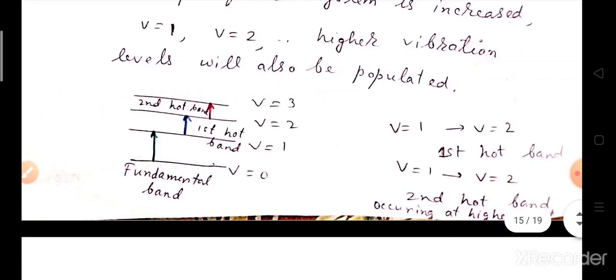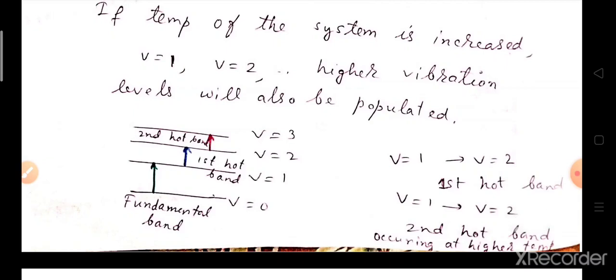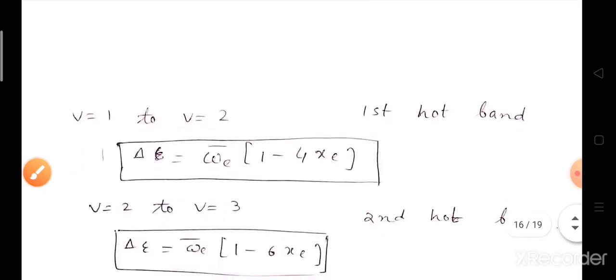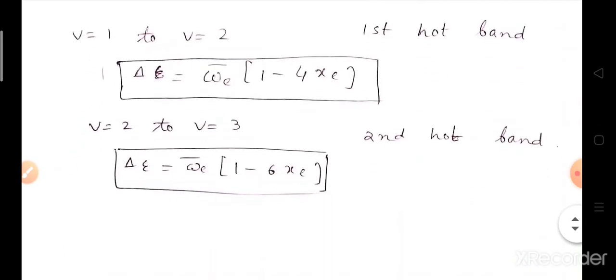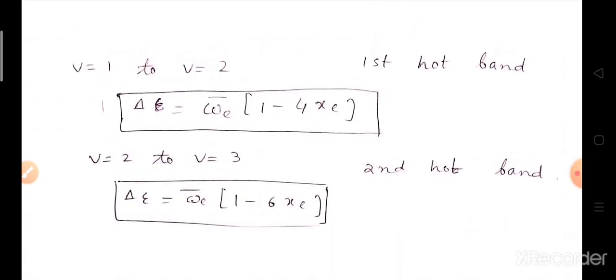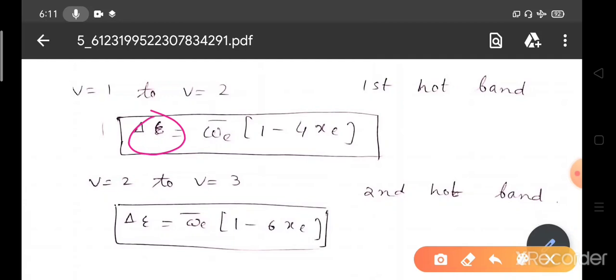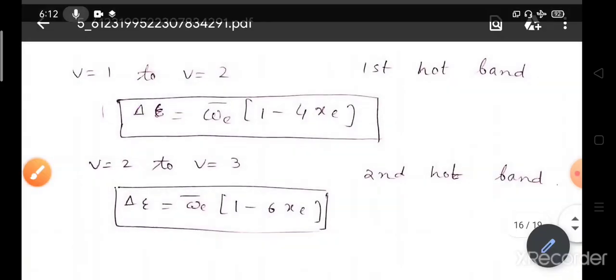Now if we increase the temperature, we will definitely get vibrations from the v equals 1 level to the v equals 2 level. The transition from v equals 1 to 2 is called the first hot band. From v equals 2 to 3, we call it the second hot band. Why are these called hot bands? Because they require much higher temperature. What will be the wave number difference? For the first hot band, it is omega e bar times 1 minus 4xe. For the second hot band, it is omega e bar times 1 minus 6xe.